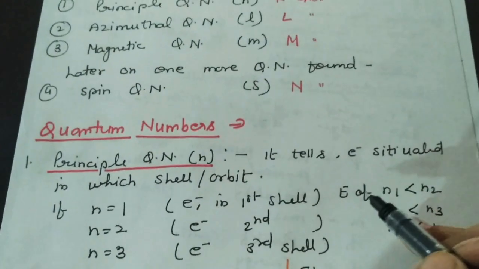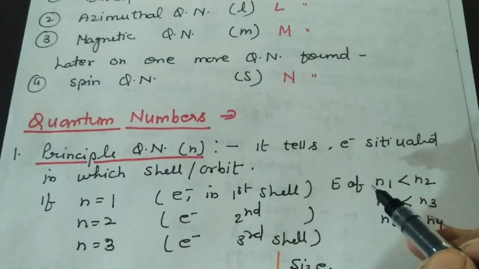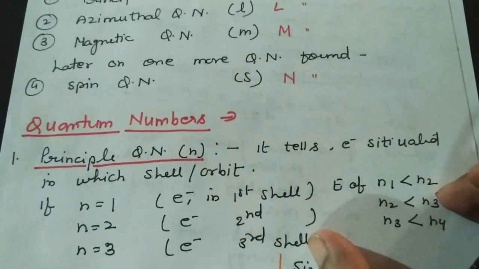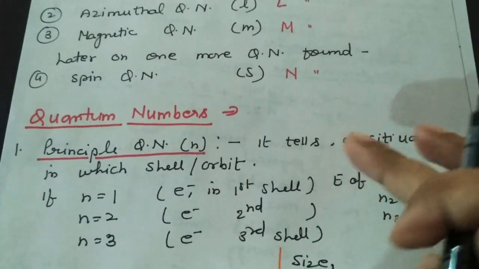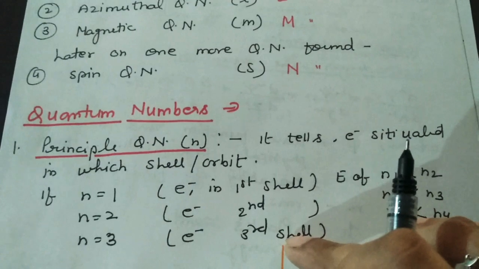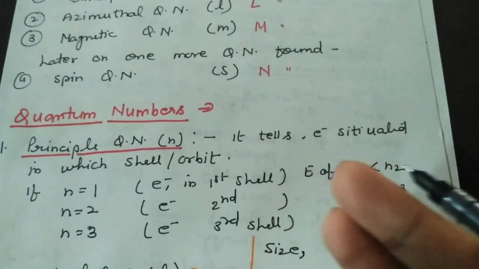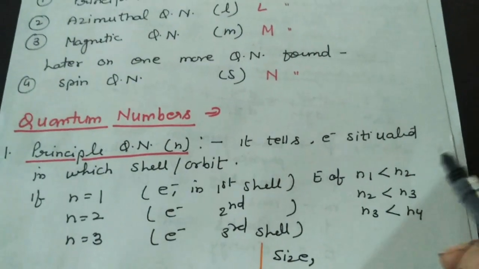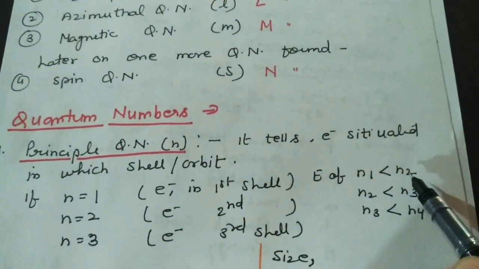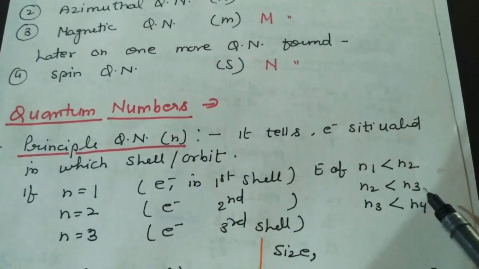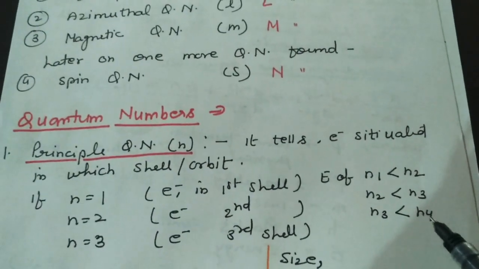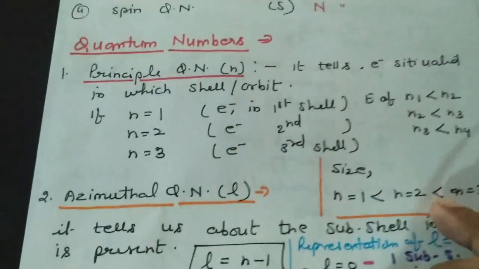The energy of a shell is low for shells near the nucleus, and increases when the shells are far away from the nucleus. So the energy of n=1 is less than n=2, n=2 is less than n=3, and n=3 is less than n=4, and so on.